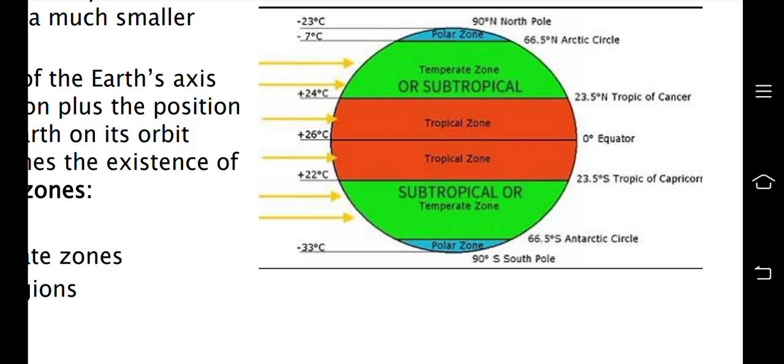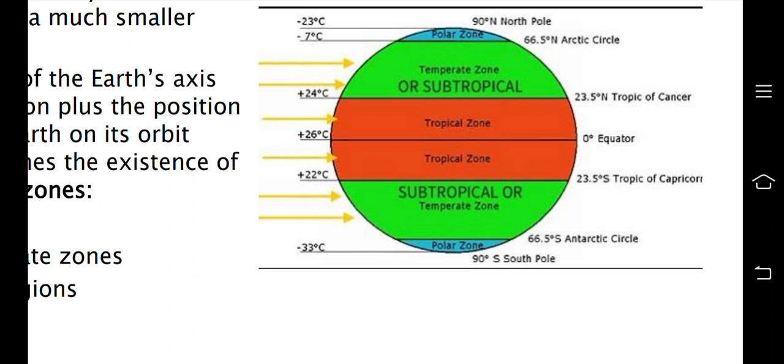As you can see in this diagram, here it is written 0-degree equator. It is the equator line, and above and below the equator line, this red region is called the tropical region. These both are called intertropical regions. At intertropical regions, the sun's rays fall at a direct angle. So these are much hotter relative to the polar regions.